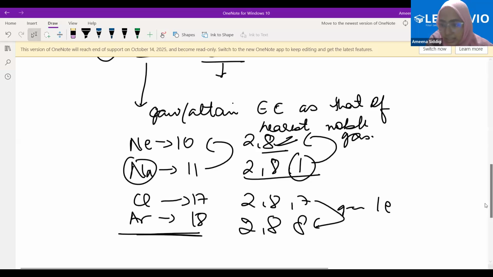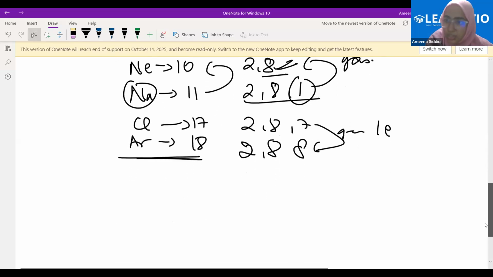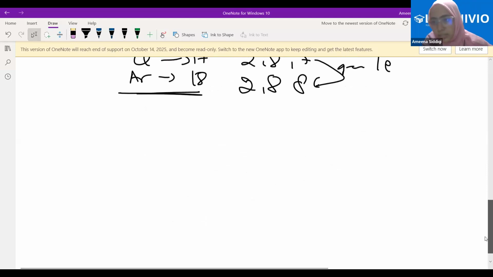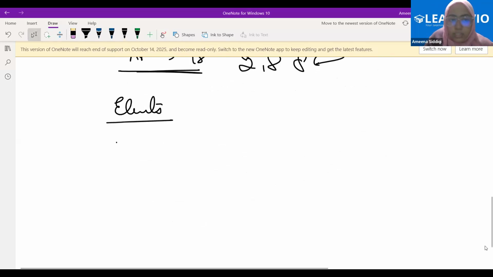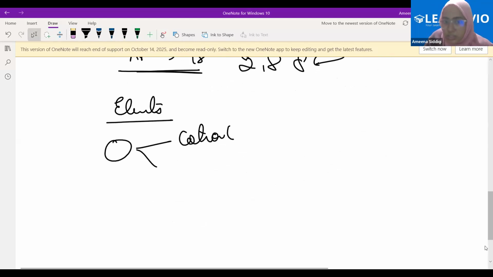What are we seeing here? That atoms are initially neutral, but they can lose the electron, and they can also gain the electron based on their need. Therefore, an atom which is initially neutral either can become a cation. What is cation? Positively charged. And when does the atom become positively charged? When it loses the electron.